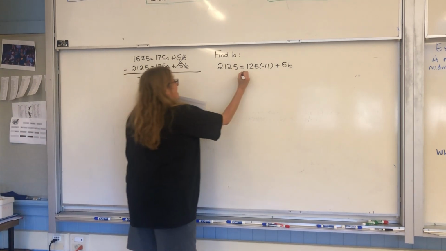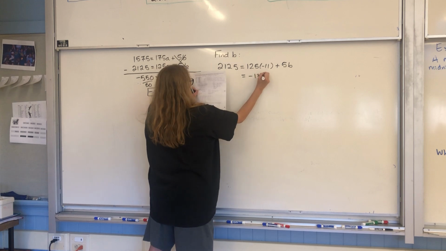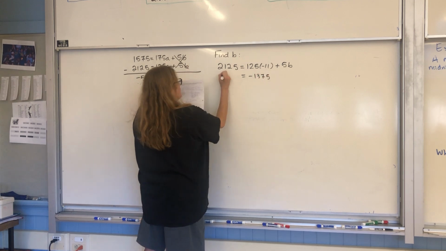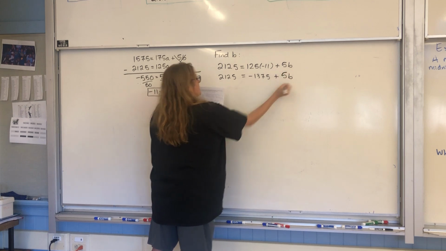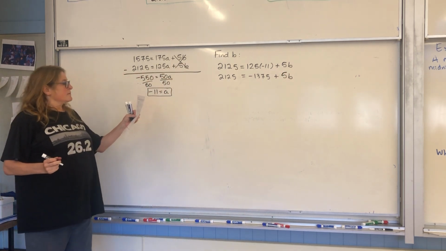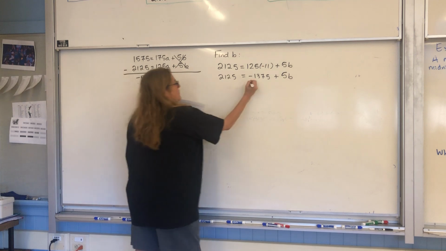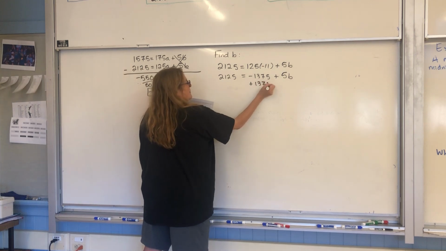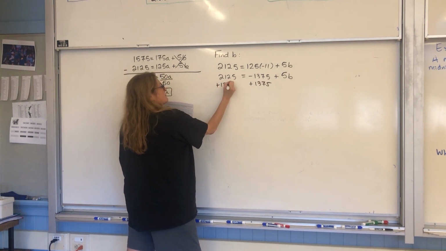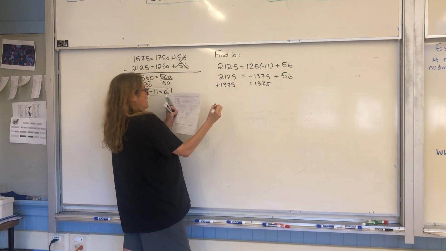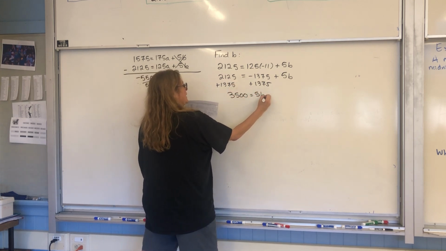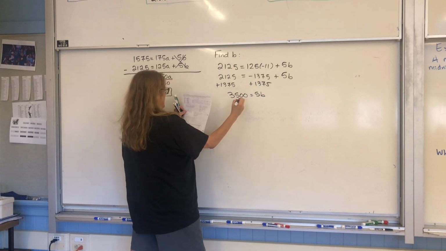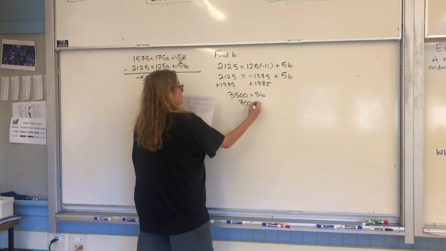So this is negative 1375. This is 2125 plus 5B. I'm going to add 1375. And I'm going to get 3500 equals 5B. And then I'm going to get 700 equals B.